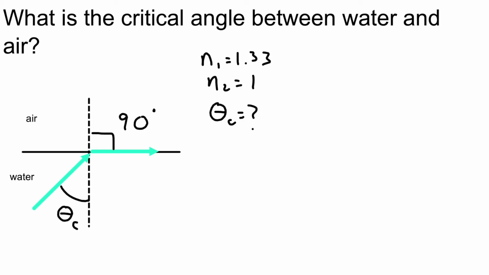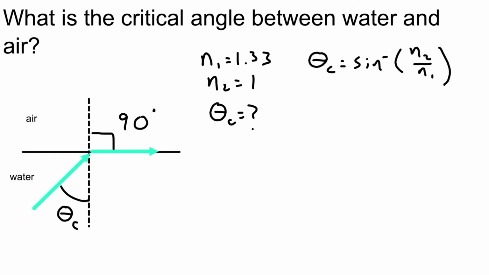Now, from class before, we know that the index of refraction for water is 1.33. So I'm going to write down what I know. We know the index of refraction for air is 1. Remember, it's slightly more than 1, but we've been rounding it down to 1, treating it almost as if it were a vacuum. And then we'll write down what we're given. That is what we were given. We're going to write down what we're trying to find. We're trying to find the critical angle.